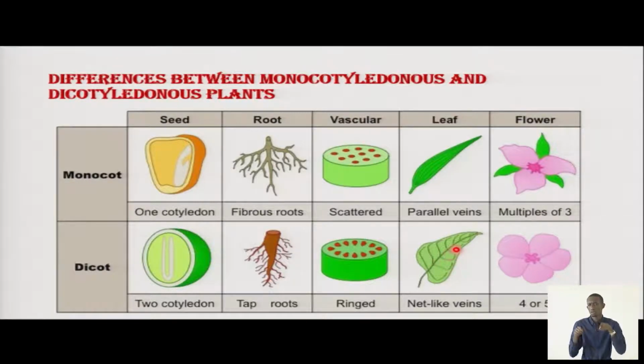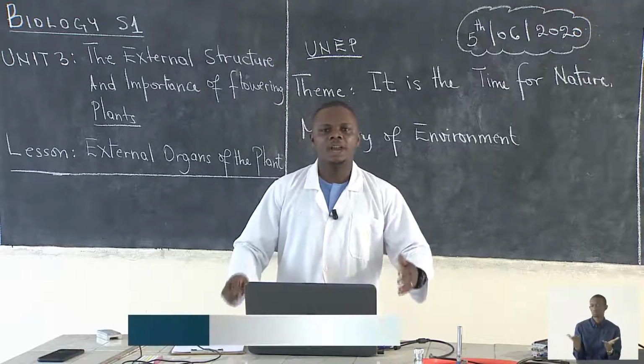These are the veins. When it comes to their flowers, monocots have flowers which are in multiples of 3. You see, this is 1, 2, 3. Then when it comes to flowers of dicots, they are in multiples of 4 or 5. As you can see, we have 1, 2, 3, 4, 5, which means their flowers are different. There we say monocots and dicots are different. They have different characteristics, as we have seen. And all of them are flowering plants.